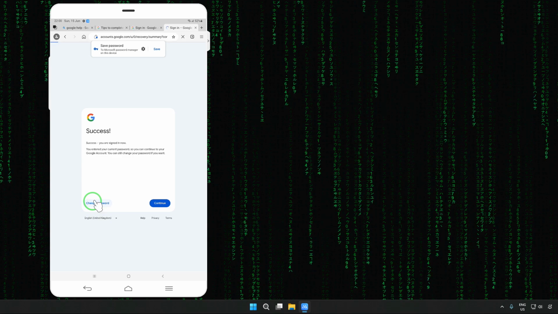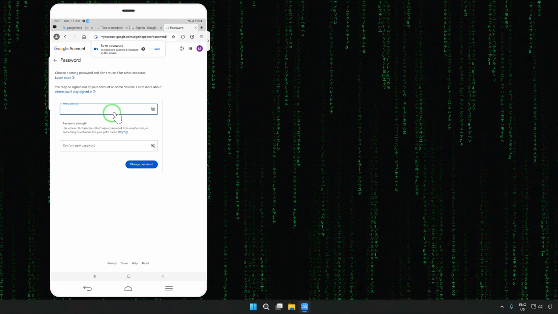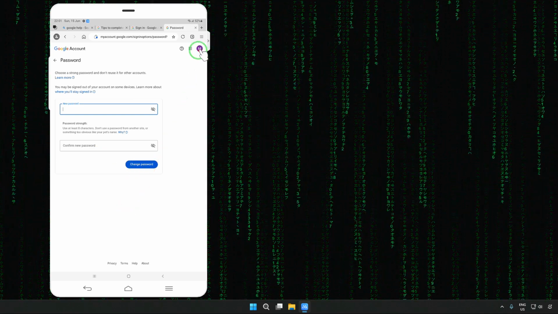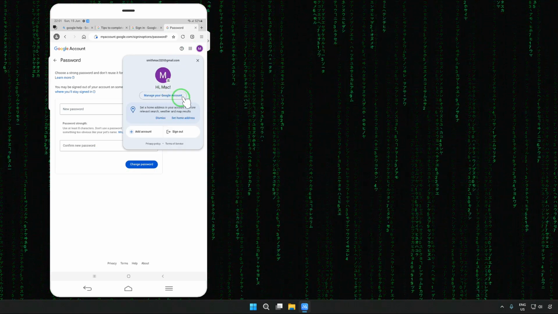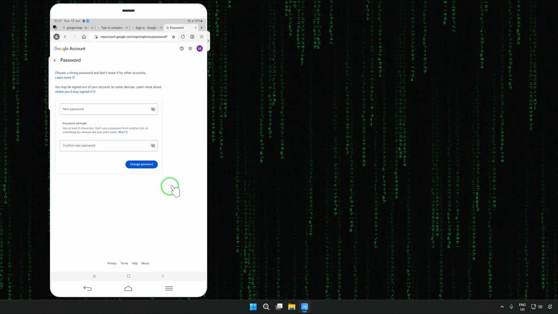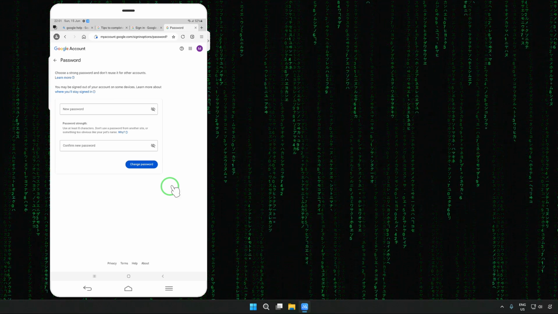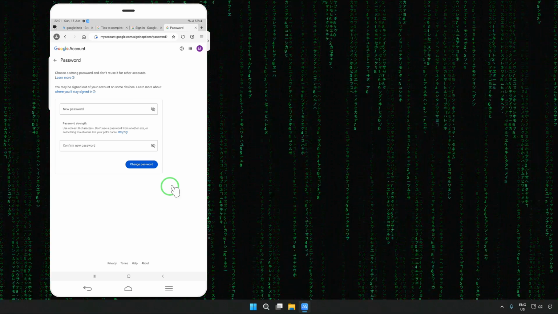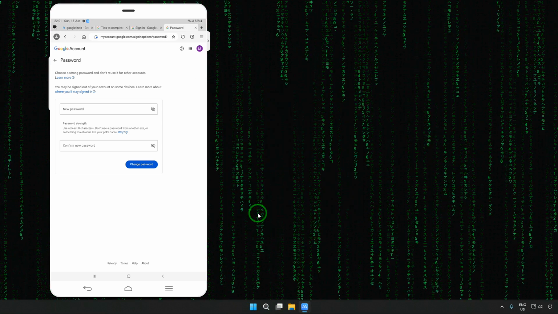We just have to tap on change the password, and if you tap on change the password, what will happen, guys? Right here, new password, confirm the new password and change it. After changing, we will tap on this and go to manage your Gmail account or Google account. In there you will have the option security center. There add the recovery number, recovery phone number, and of course the recovery email, so that this kind of incident won't happen again. On a live screen we cannot create the strong password because we would be showing it to my audience, guys. This is a security concern, so this one we cannot create on the live screen.